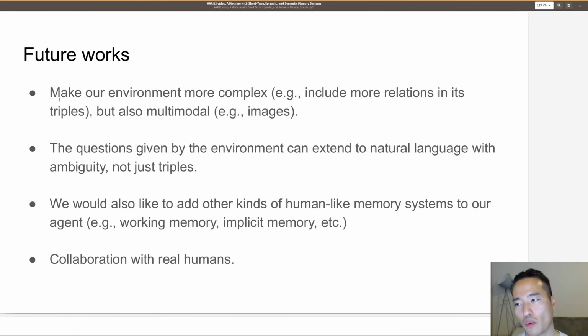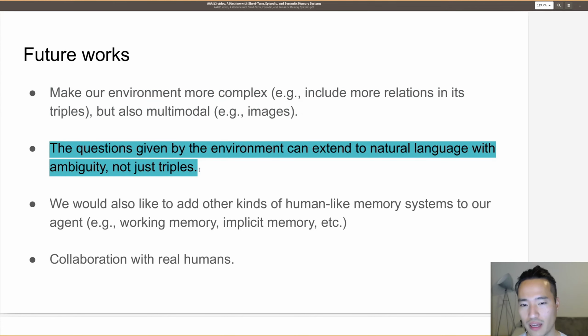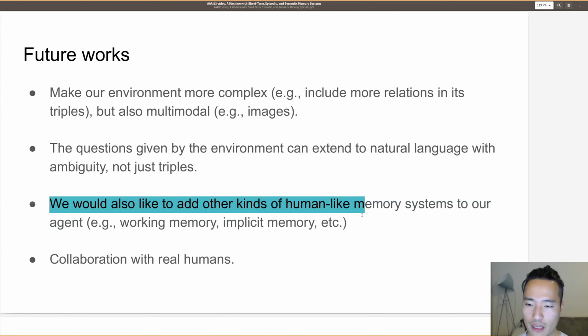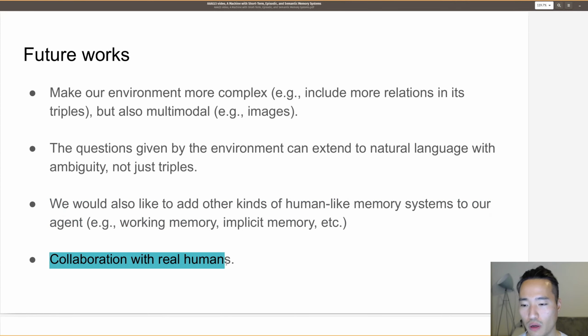In the future, we want to make our environment more complex. We want to include more relations in its triples, but also multimodal. The questions given by the environment can extend to natural language with ambiguity, not just triples. We would also like to add other kinds of human memory systems to our agent, for example, working memory, implicit memory, and so on. And we also want to see humans collaborating with agents with these memory systems.